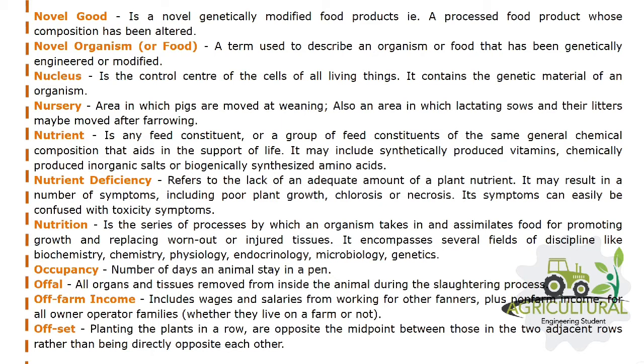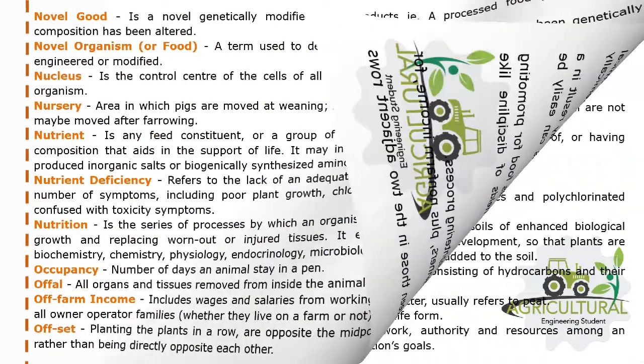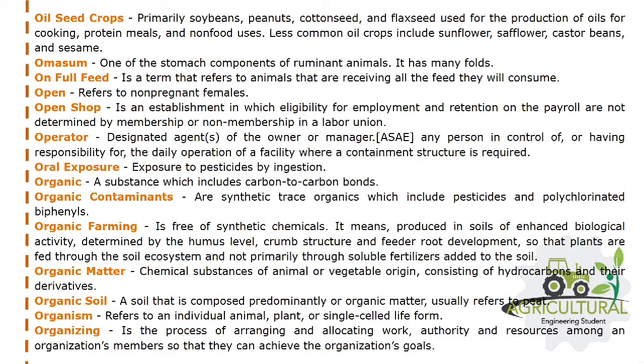Offset, planting the plants in a row opposite the midpoint between those in the two adjacent rows rather than being directly opposite each other. Oilseed crops, primarily soybeans, peanuts, cottonseed, and flaxseed, used for the production of oils for cooking, protein meals, and non-food uses. Less common oil crops include sunflower, safflower, castor beans, and sesame.